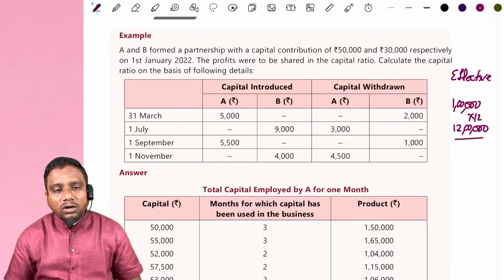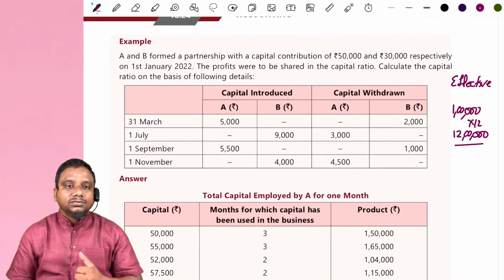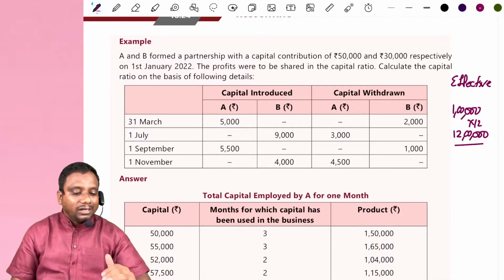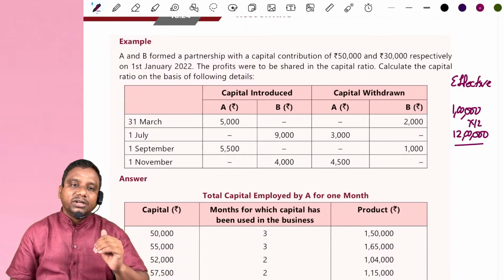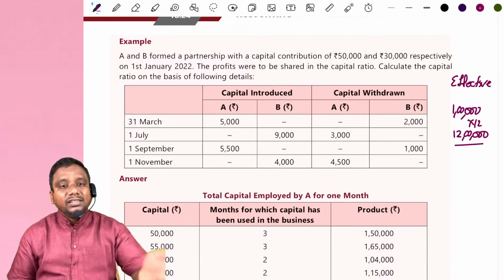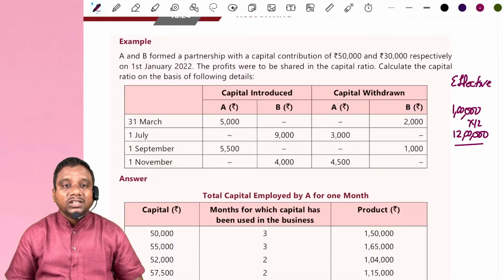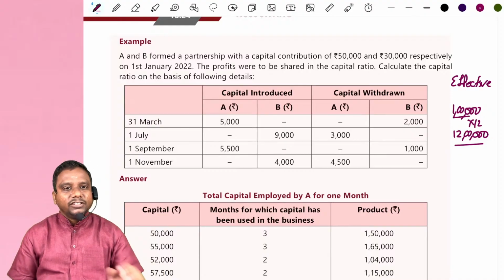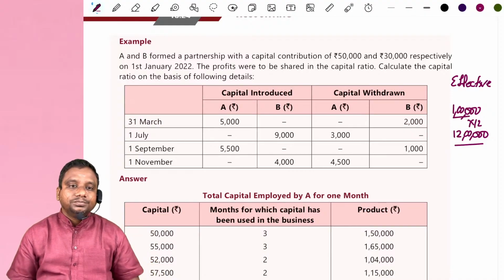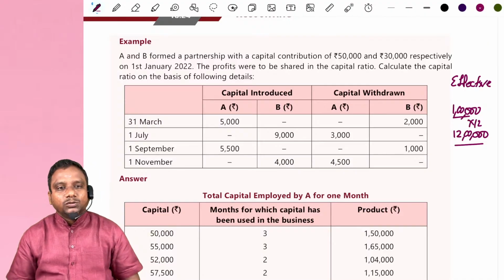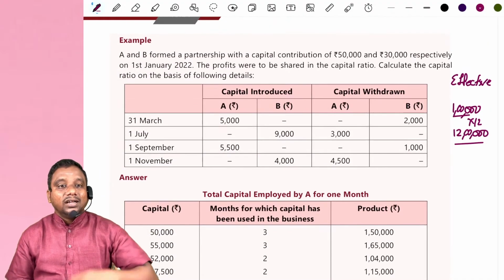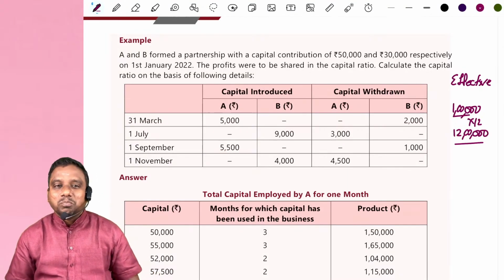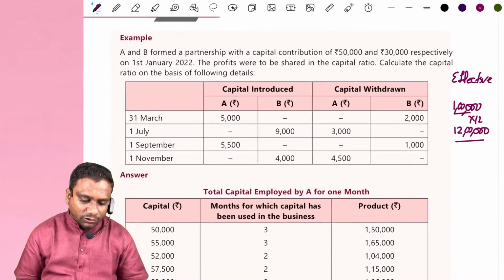But sometimes partners may withdraw some amount, and automatically their capital balance gets decreased. And again they bring some additional capital, so capital balance will increase. Again they withdraw money, capital balance will decrease. Like this during the year, there is no fixed capital. Capital is changing on a timely basis. That's why we calculate effective capital, and based on that, we can share profits or losses to the partners. Look at how we calculate effective ratio.